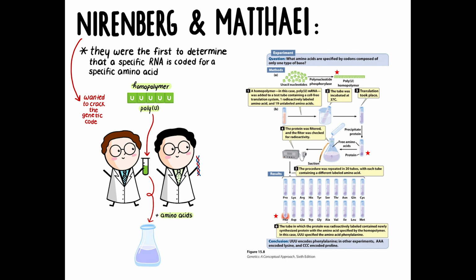In this figure, you can observe the different steps they took. They began by extracting the contents from E. coli cells, except for mRNA. They used homopolymers to determine the specific amino acids. For example, they found that U encoded the amino acid phenylalanine. This process was repeated until they were able to isolate each amino acid. At the end, they discovered newly synthesized proteins. From this experiment, they were able to conclude that basically any RNA can produce a protein.